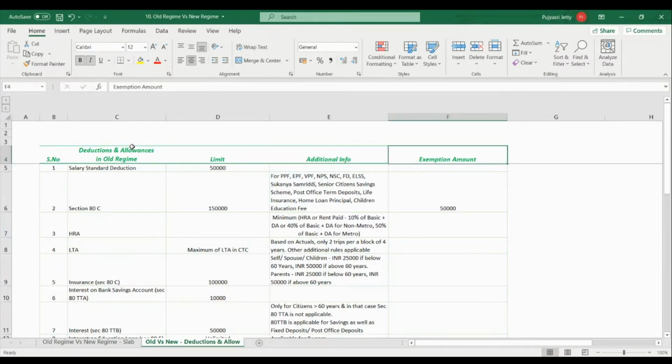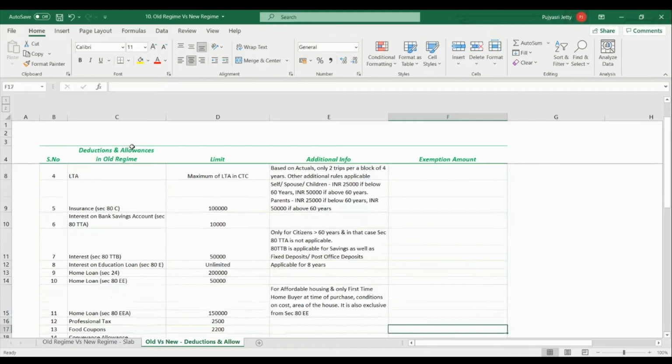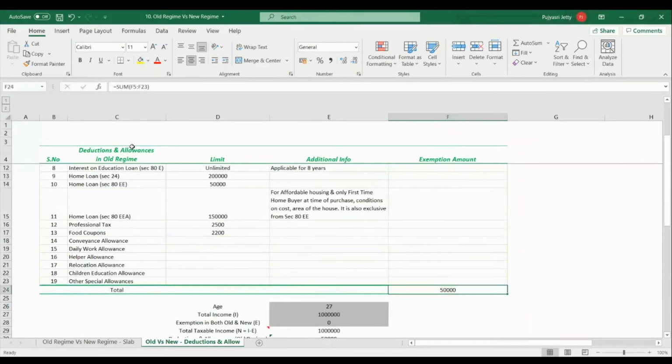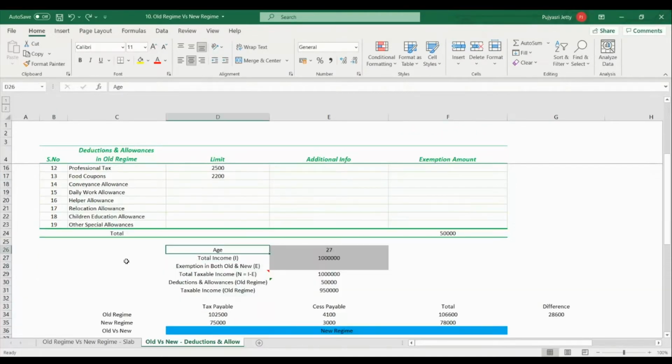You can enter the actual exemption amount which you are going to claim in column F. Let's say you want to claim 50,000 rupees as exemption under section 80C. Just note it down here. And also note down any other exemptions you want to claim. Once you have entered all these exemptions, you will get to see the total amount of exemptions which you are going to claim. Once you enter all the exemptions, enter your age.